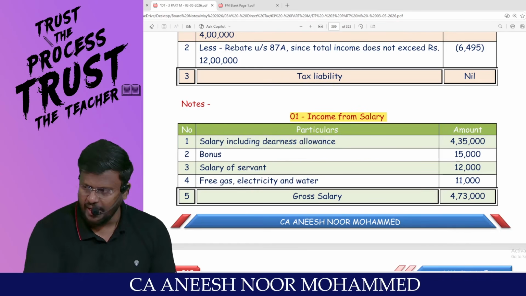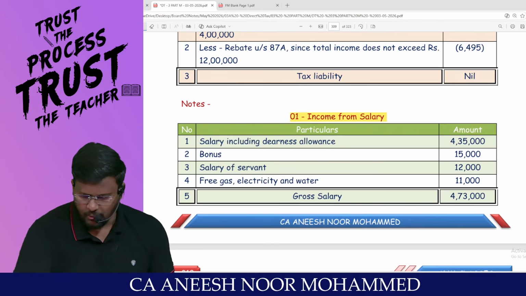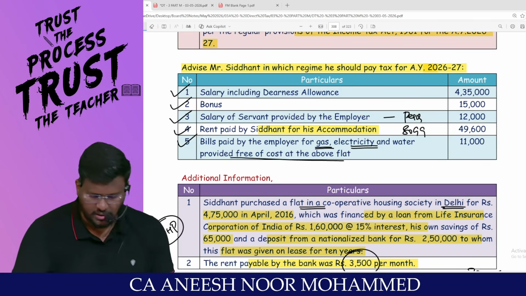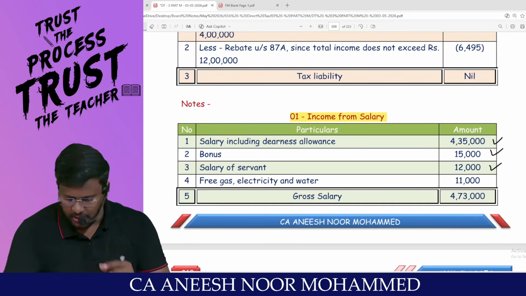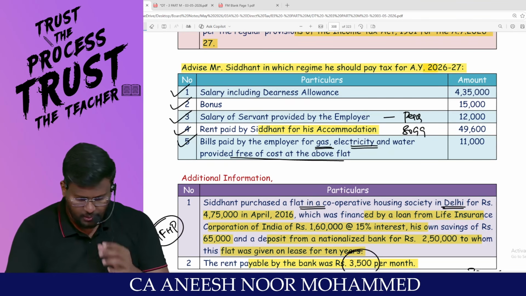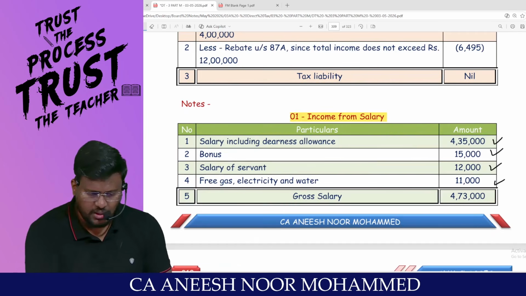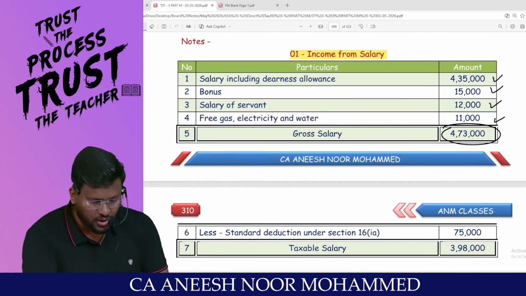Salary including DA is 4,35,000. Am I right, sir? Bonus is given in the question, 15,000. Salary of servant provided by the employer, 12,000, which is given in the question. Free gas, electricity and water, my dear lovable students, 11,000, which are given in the question. 4,73,000 rupees is the gross salary.